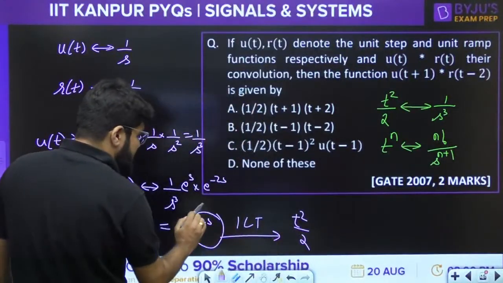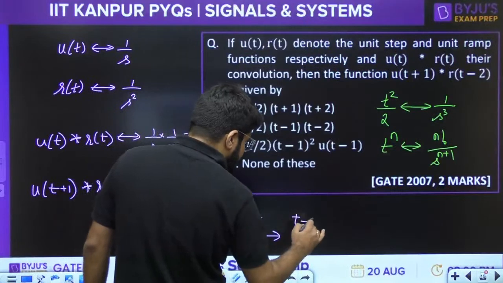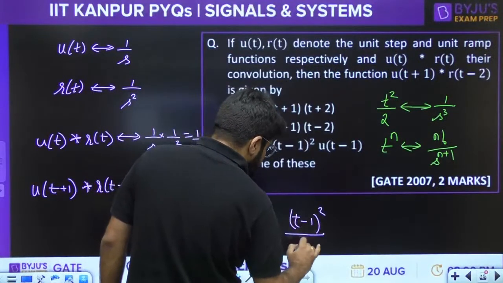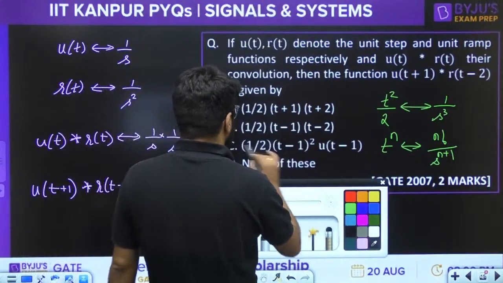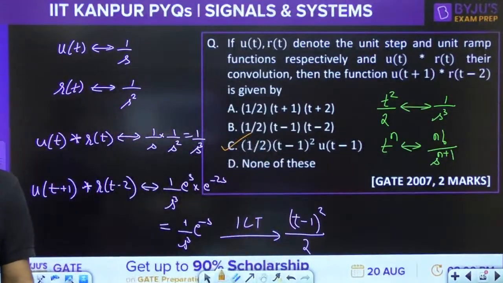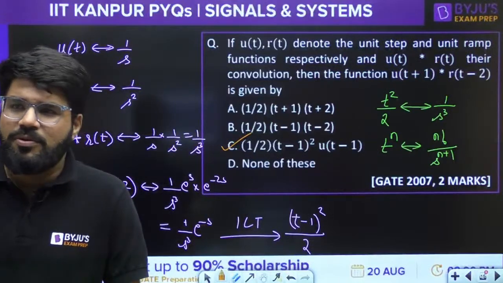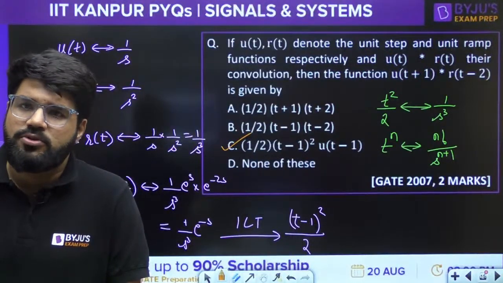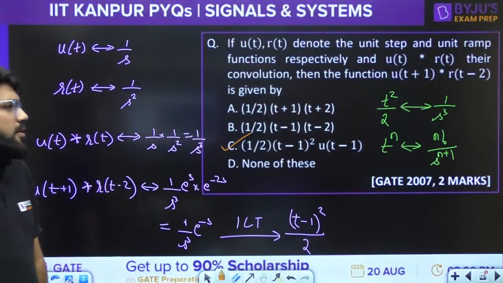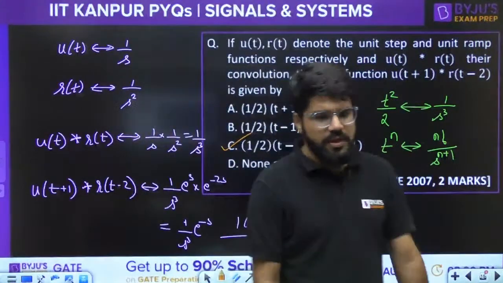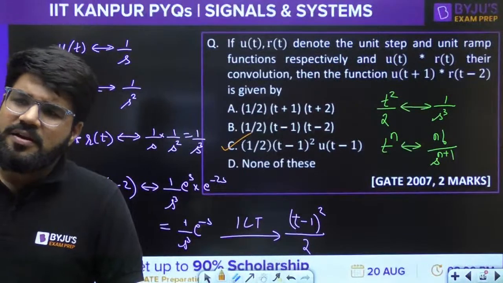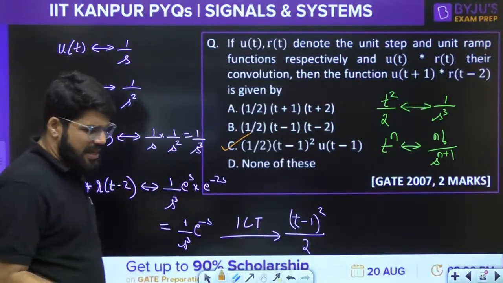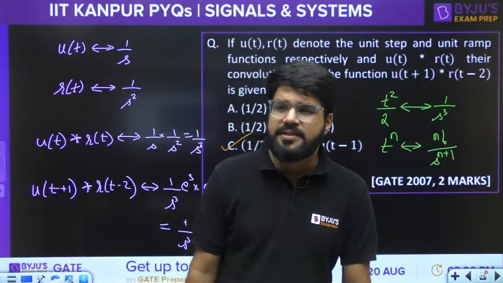But e power minus s will go for the time shifting, so instead of t we take t minus 1. (t minus 1) whole square by 2 is the answer. Of course, it is t square by 2 u(t), a right-sided signal only. So this convolution is to be simplified by Laplace. Otherwise, direct convolution will of course be tedious here.